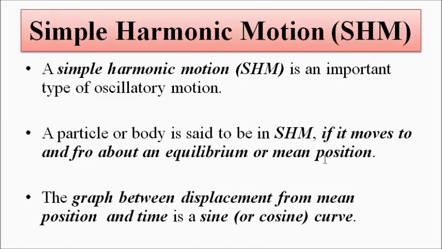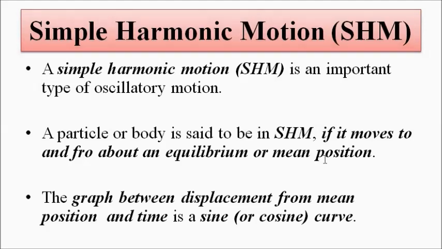And the graph of the displacement from the mean position, the equilibrium position, versus time is a sine or cosine curve. I have already told you, while discussing periodic functions and periodic motion, that the sine and cosine function and its graph will come into the picture while discussing every concept related to waves and oscillations. So the displacement from the mean position versus time is represented in terms of a sine or cosine curve.